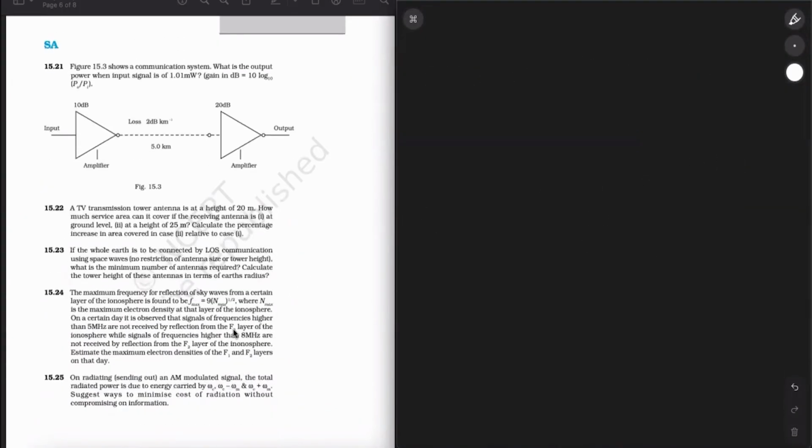Next up, we have question number 21. The figure shows a communication system. What is the output power when the input signal is 1.01 milliwatt? Gain in dB is 10 log base 10 of P0 by Pi. The distance d of the transmission path is 5 kilometers. The loss suffered will be given by the attenuation constant, as it was given in the last question.